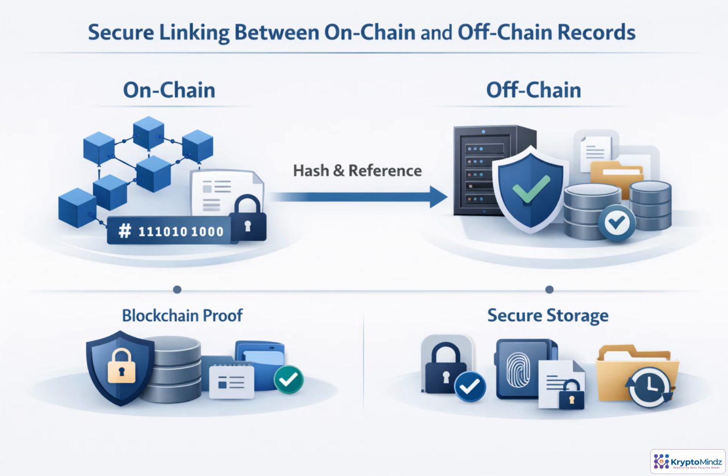In most enterprise systems, the blockchain should not hold the full document. The document stays in protected storage, while the chain stores a hash and a safe reference. Later, a verifier retrieves the authorized document, recomputes its hash, and compares it with the on-chain value. If they match, integrity is proven. Access control, encryption, audit logs, and lifecycle rules still belong around the off-chain repository.